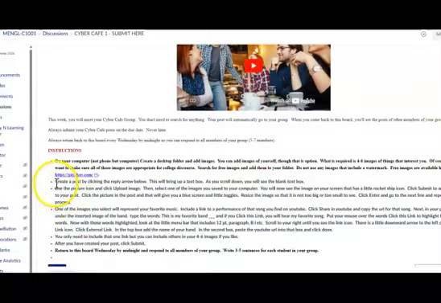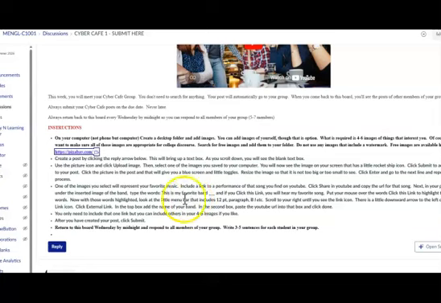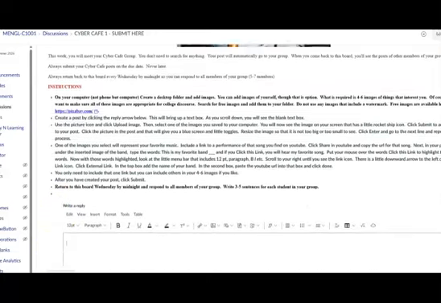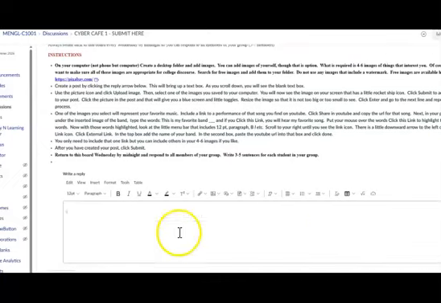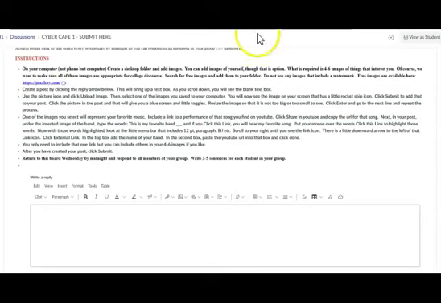Now, the instructions are written here, but I'm going to demonstrate those instructions for you. First, I have saved all of my images. I have found my YouTube video that shows my selected band in performance. I click reply and I scroll down and I see the text box for me to create my post.